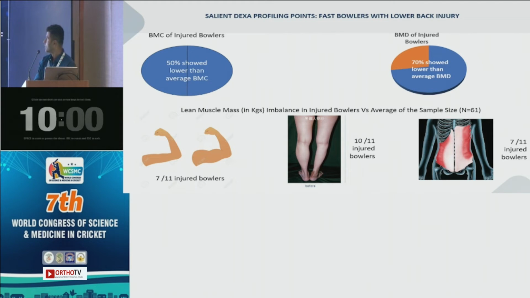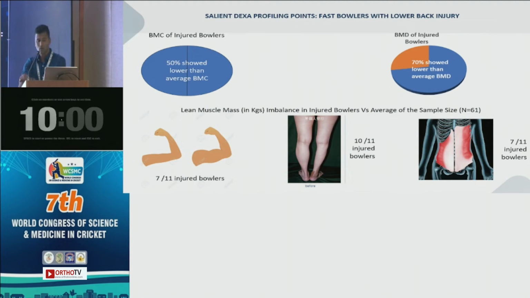For bone mass density, that percentage was 70. So 70% of the lower back injured fast bowlers showed lower than the overall average bone mass density of the overall sample, which involved non-injured fast bowlers and other positions. So there is a clear indication that bone health parameters are an essential point to understand.